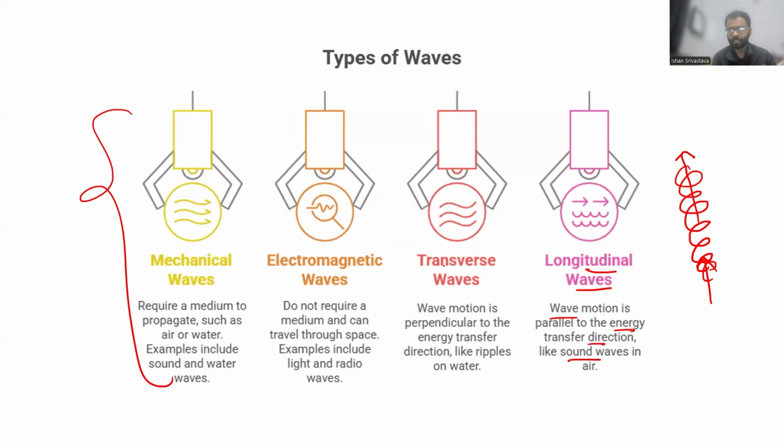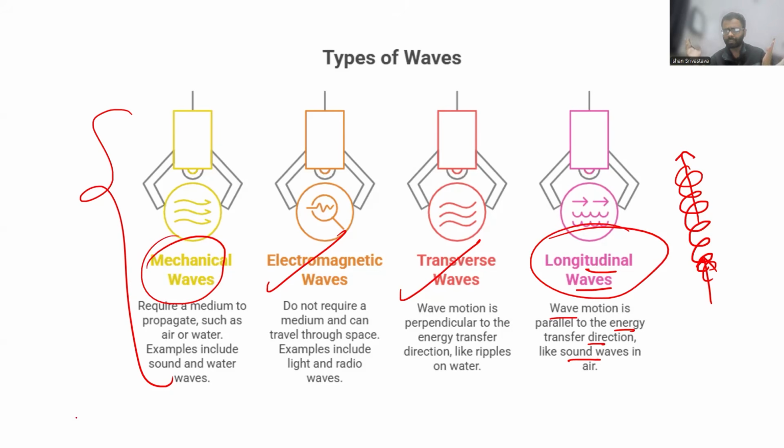Light is an electromagnetic wave. It's also a transverse wave. So it's not like all of them have to belong to a specific category. Yes, light is both an electromagnetic wave and also a transverse wave. Similarly, sound is a mechanical wave and also a longitudinal wave. These kinds of things sometimes pop up in statements in your prelims exam, and these are very basic things which most people will ignore, but they are foundational concepts which you must know. Okay, so that's about the types of waves.